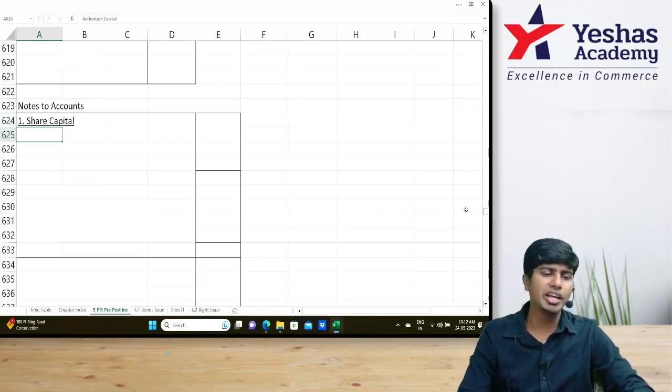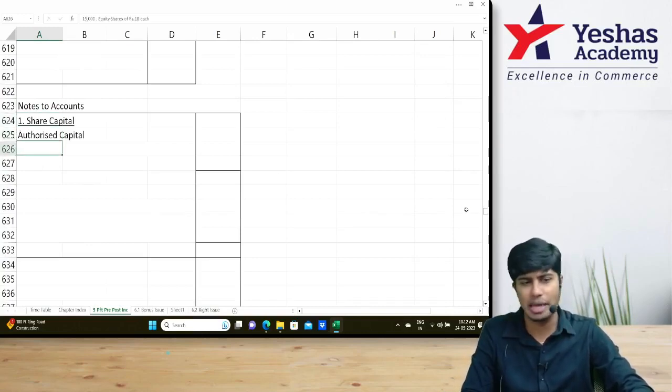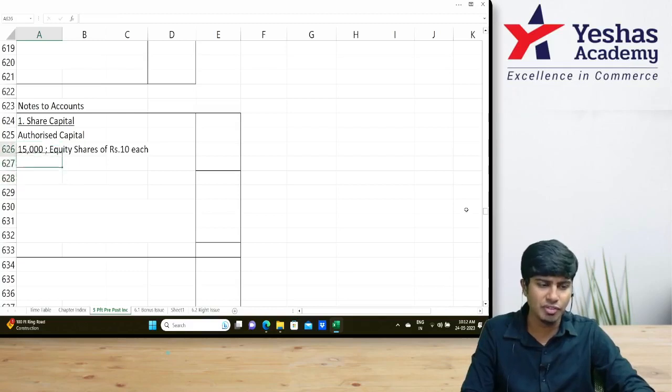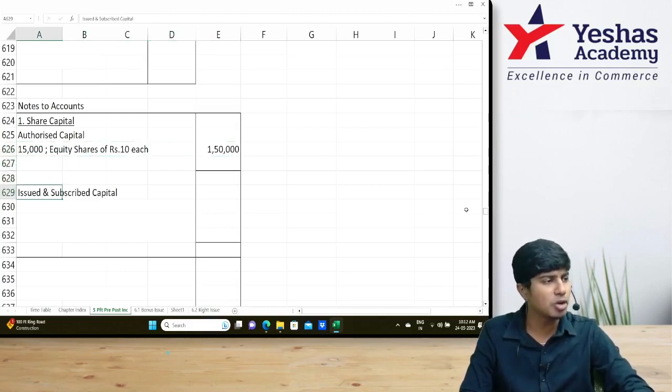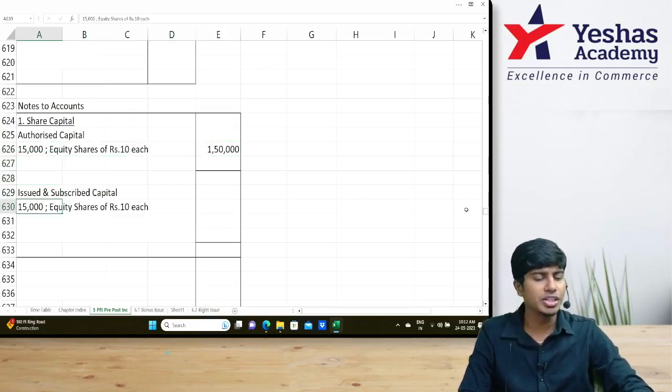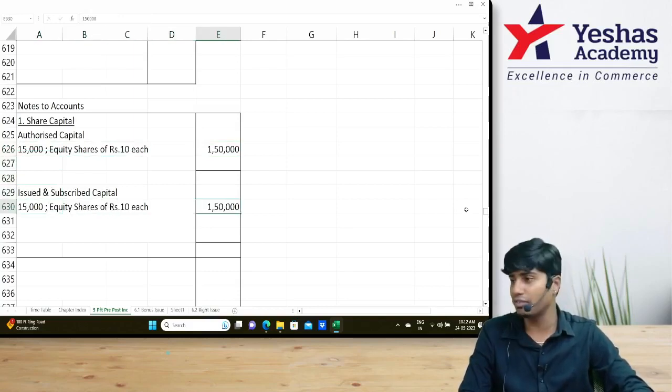Note number one: how many equity shares are issued? They have not given authorized capital, so I'll assume it to be the same. 15,000 shares of rupees 10 each, 1 lakh 50. I will now write issued, subscribed, called up, paid up capital: 15,000 equity shares of rupees 10 each, 1 lakh 50.